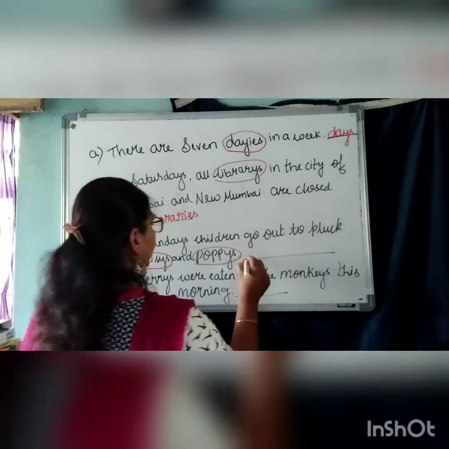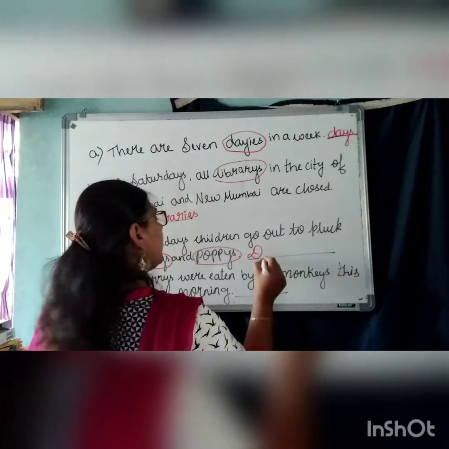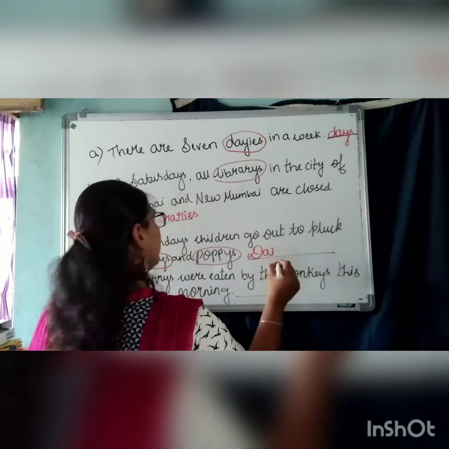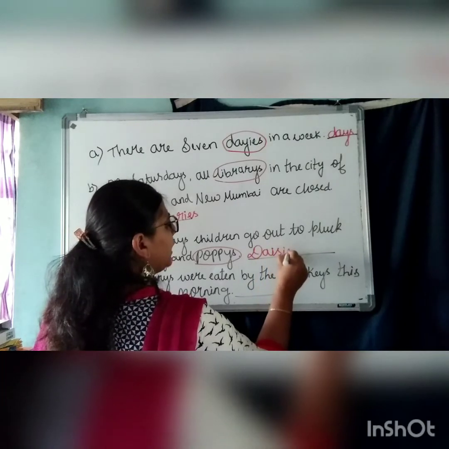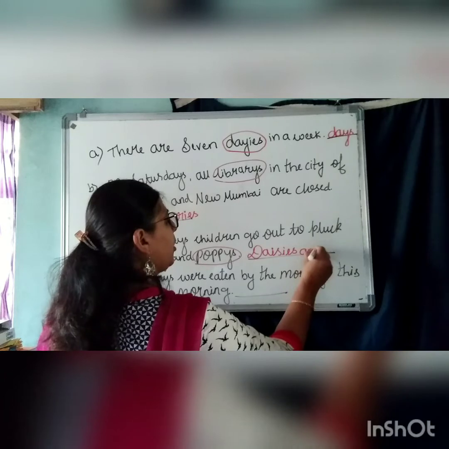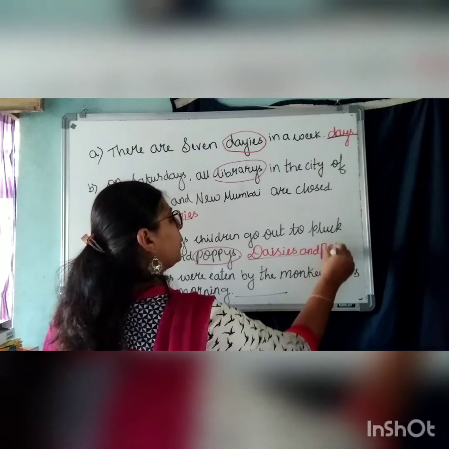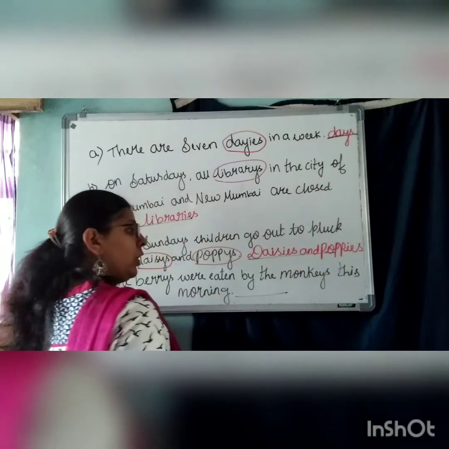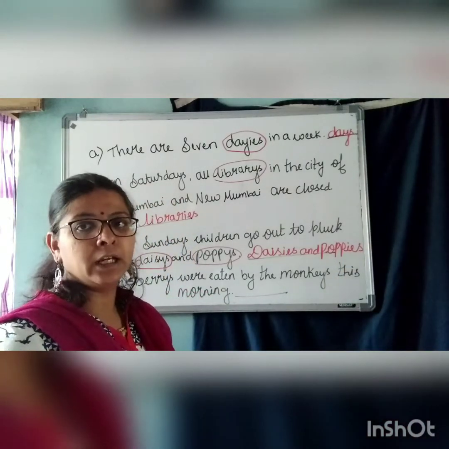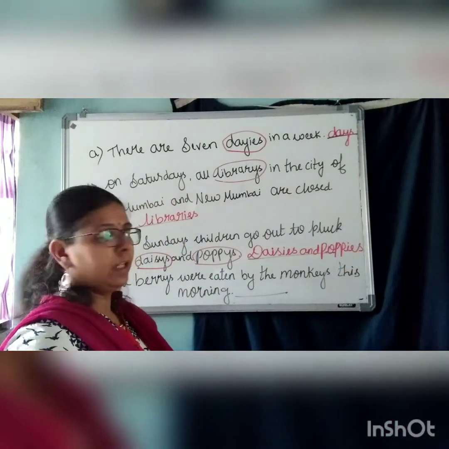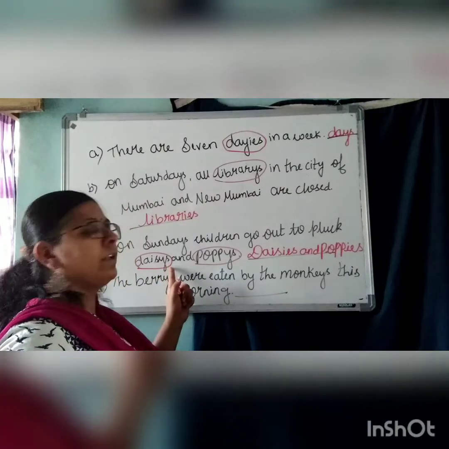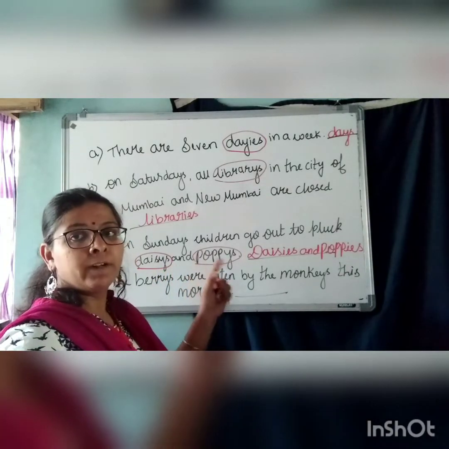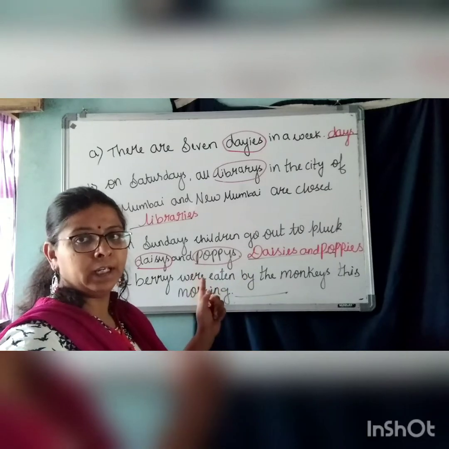So what are we going to write here? Daisies. D-A-I-S-I-E-S. Daisies and poppies. P-O-P-P-I-E-S. So there are two spellings which are incorrect, the two plurals which are incorrect.